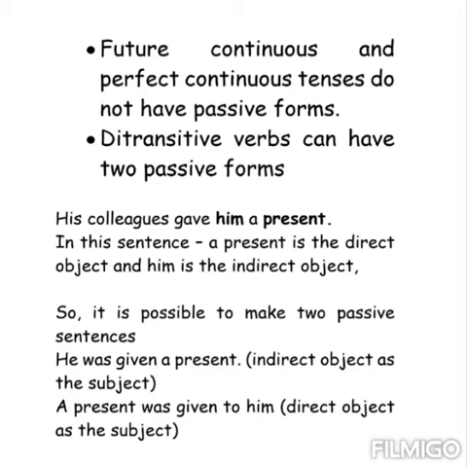So, it is possible to make two passive sentences from this. He was given a present. Here we take the indirect object as the subject, and the next, a present was given to him. Here we take the direct object as the subject.